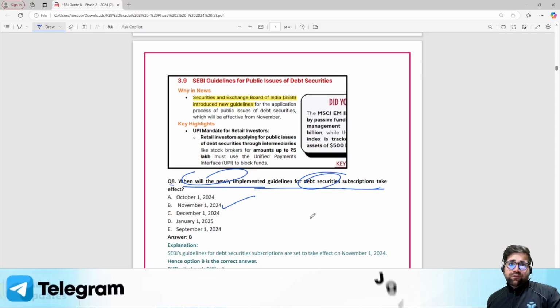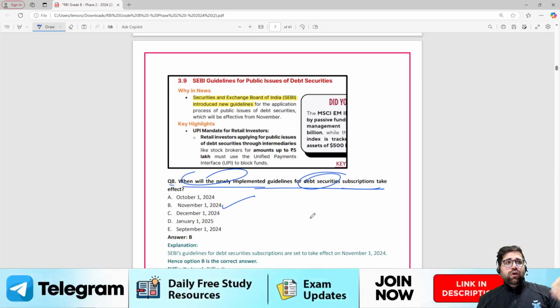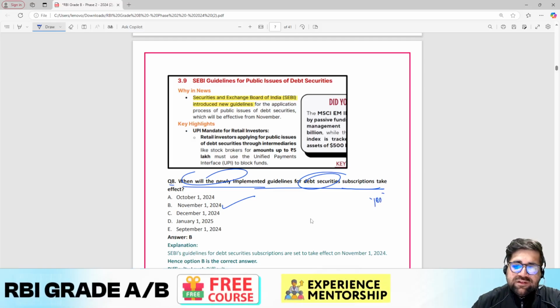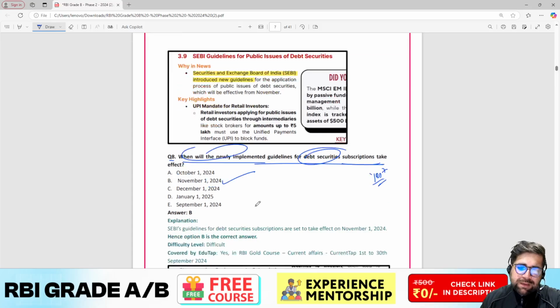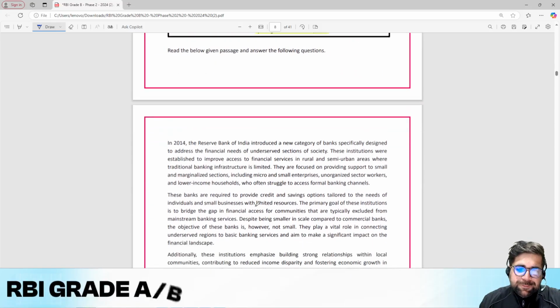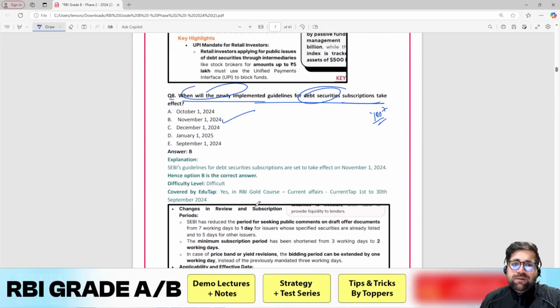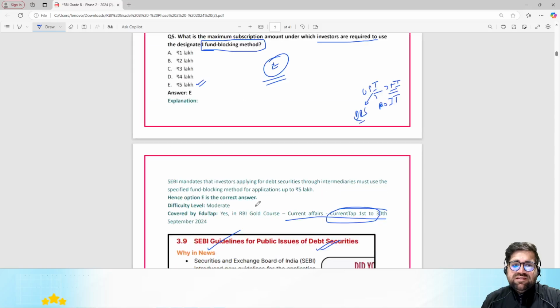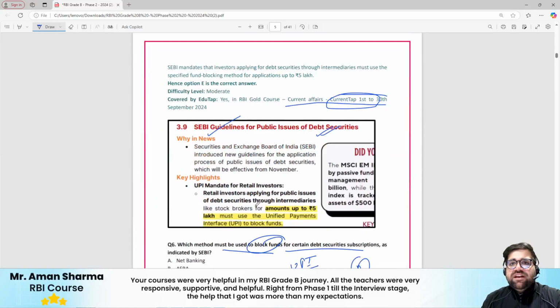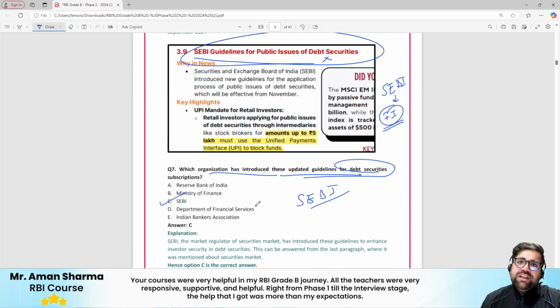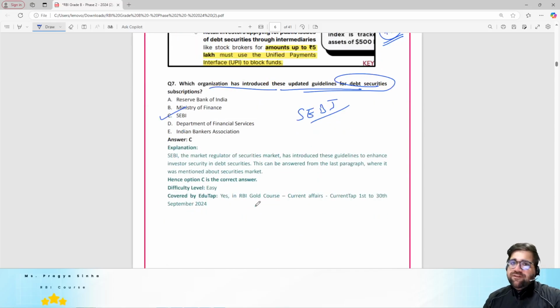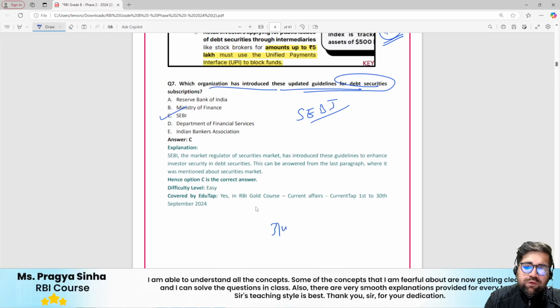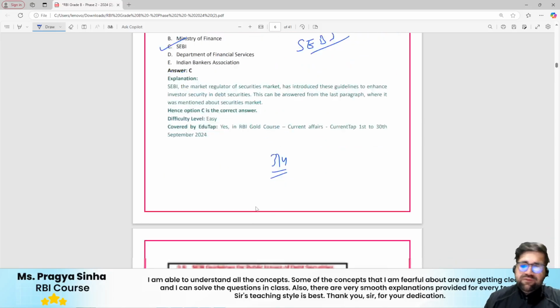Now if you just want to practice questions, you can go on the EduTab website or you can take the course as well, for example the test series course, which has multiple questions. Okay, moving forward. Now, this is where your question number 8 gets completed. If I am not wrong, there are 4 questions asked on the SEBI notification which was mandated for UPI for debt securities. If you are good in current affairs, I think you would have solved 3 out of 4 questions, barring this one, which is the date one.